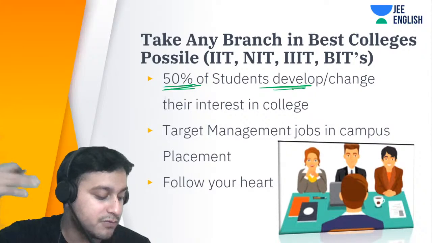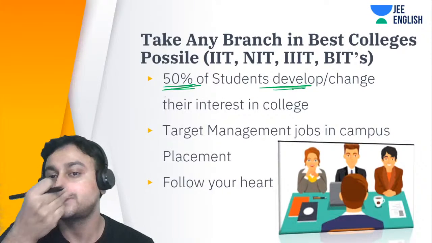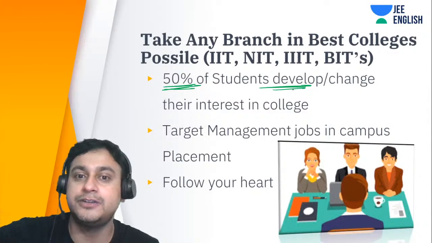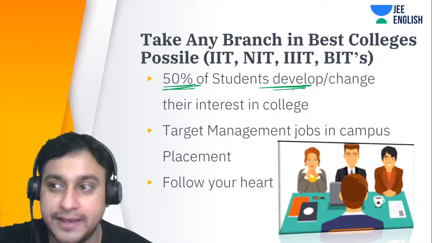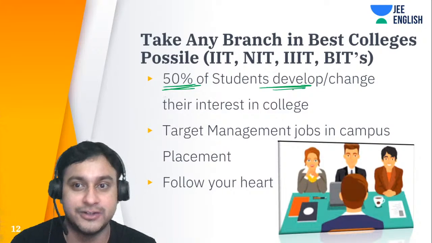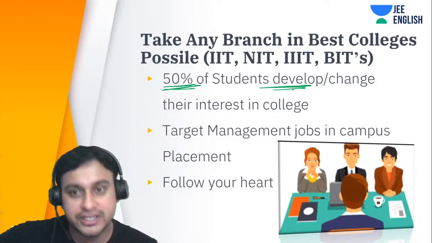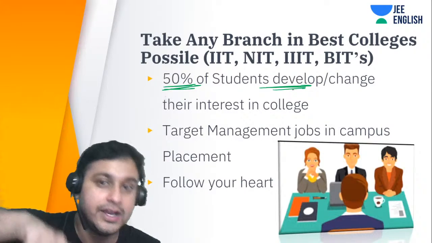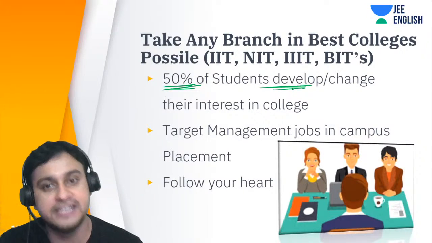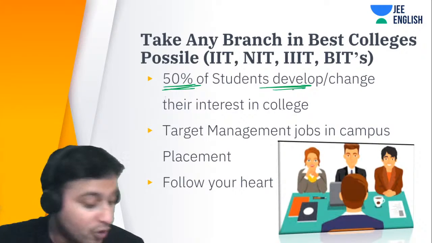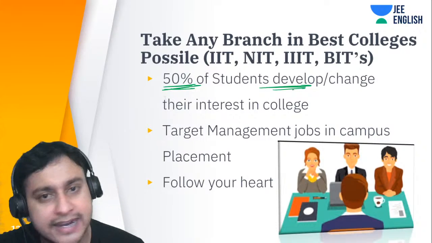Let's suppose somebody wanted to do an MBA after college. Somebody wanted to do engineering services after college, so he changed and he just went for MS. Or somebody wanted to do MS, he changed his mind and got into MBA. So all those things do happen. That is a given.